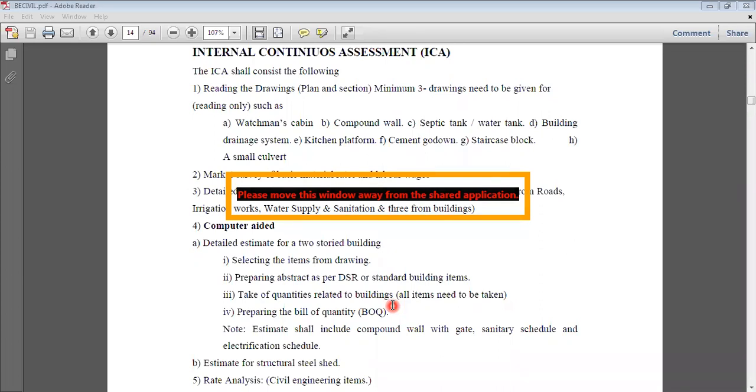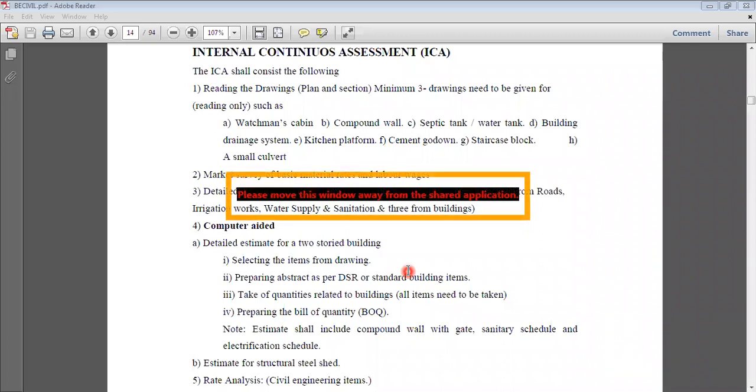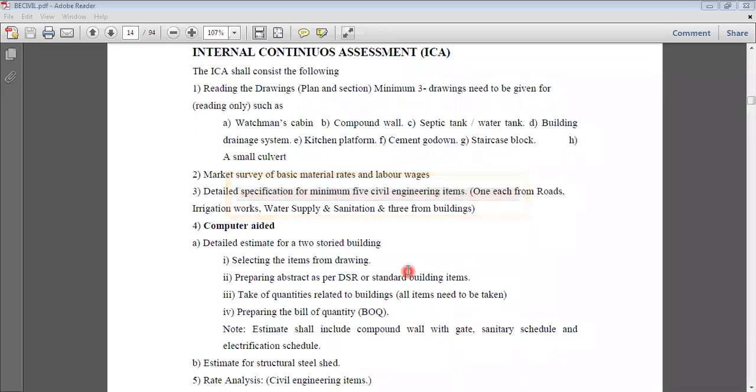Okay, so that you will have some idea how to understand the drawings and then how to execute it on the actual site, because this is a very important part. If you commit any mistake in this, definitely that company will fire you like anyone. Okay, and the penalty you have to pay for the mistake that you have done while implementing the plan. Because if you are unable to understand the plan, it is not possible for you to execute the plan on the site. The second thing, market survey of the basic materials and the labor wages.